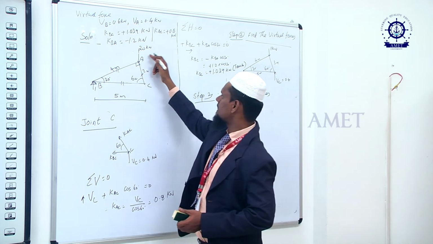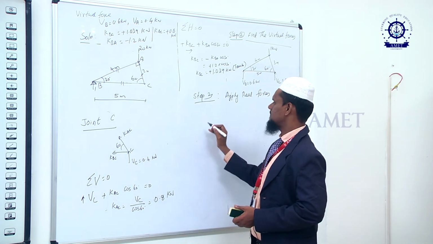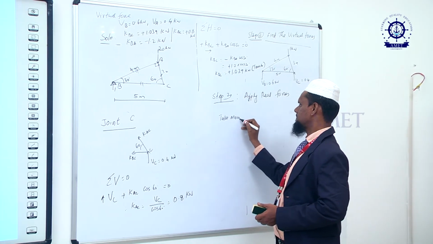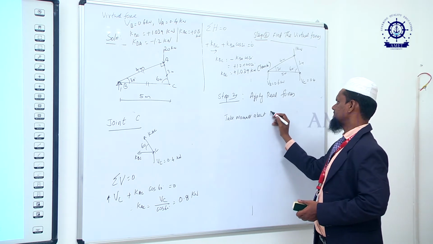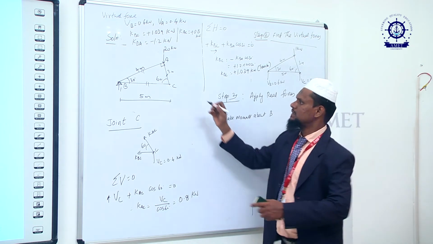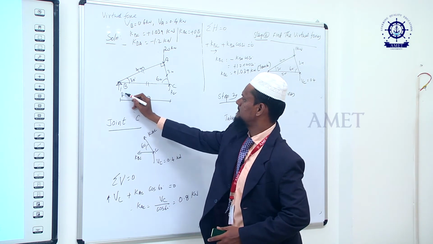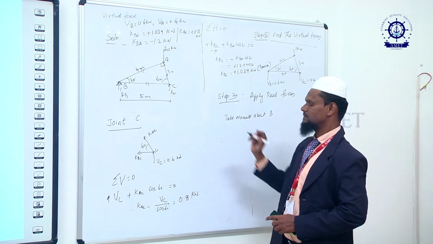For the 20 kilonewton load, again we have to find the reactions. Straight away we can calculate RC; take moment about B. I don't want to repeat the diagram, so I am moving on from the original diagram itself.